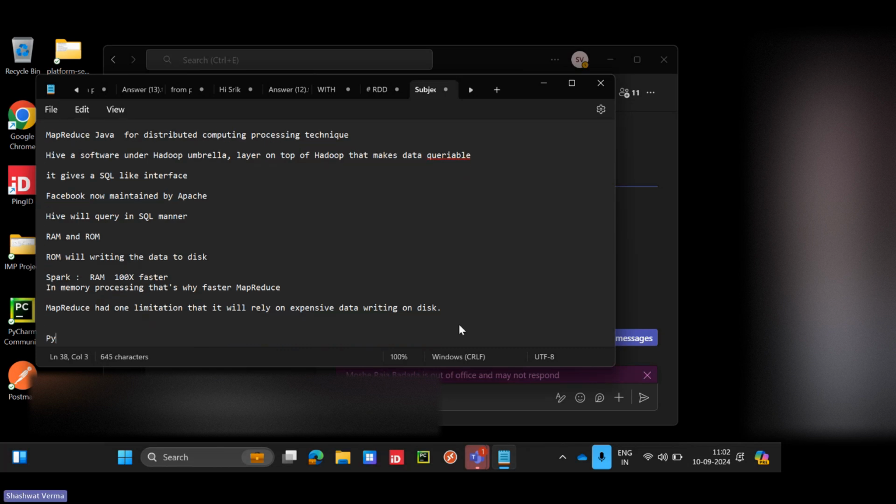And this PySpark, it's an API, a Python programming interface.